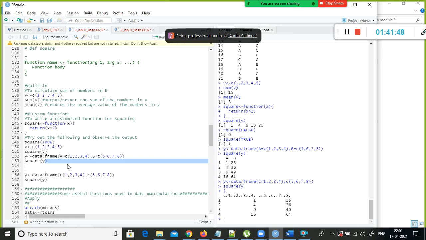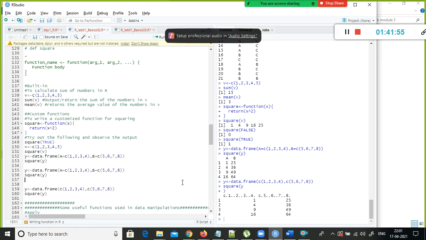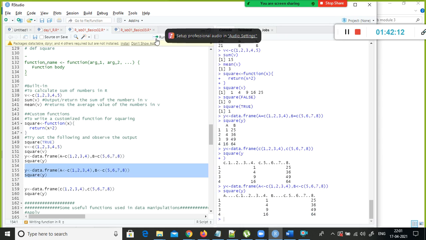Yeah, this is what he was asking me, our friend Karthik. Let me see if I can use less than and hyphen. So Karthik, what do you mean by same thing?